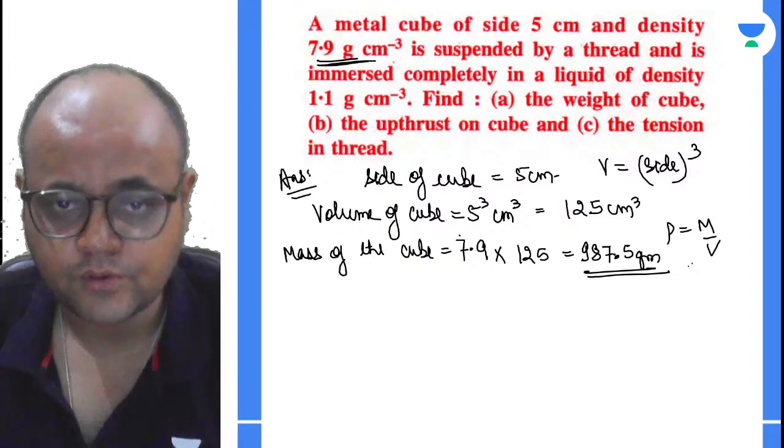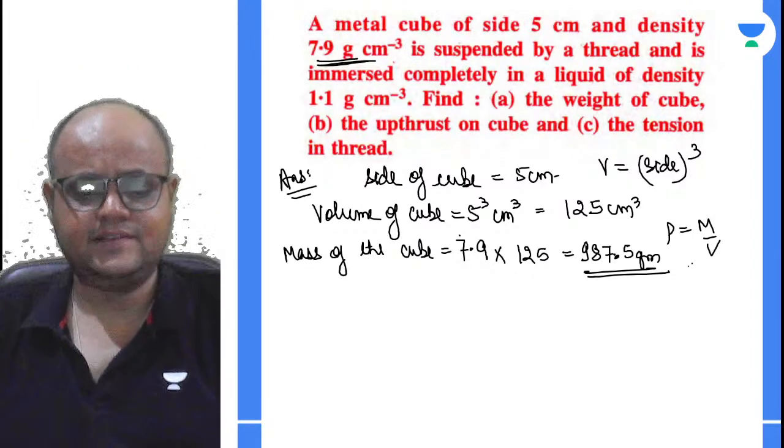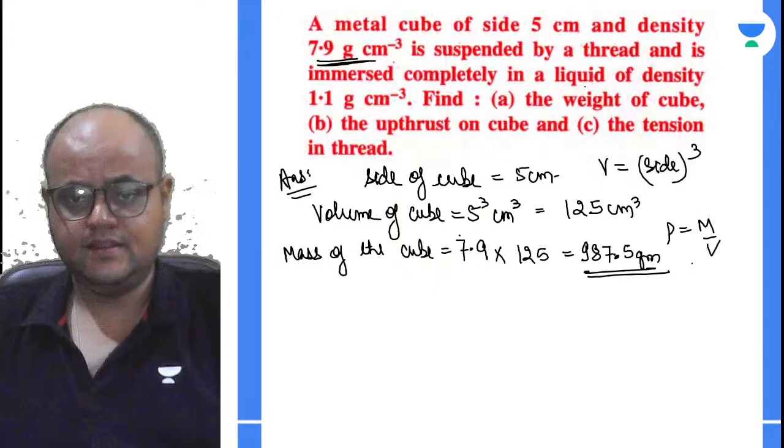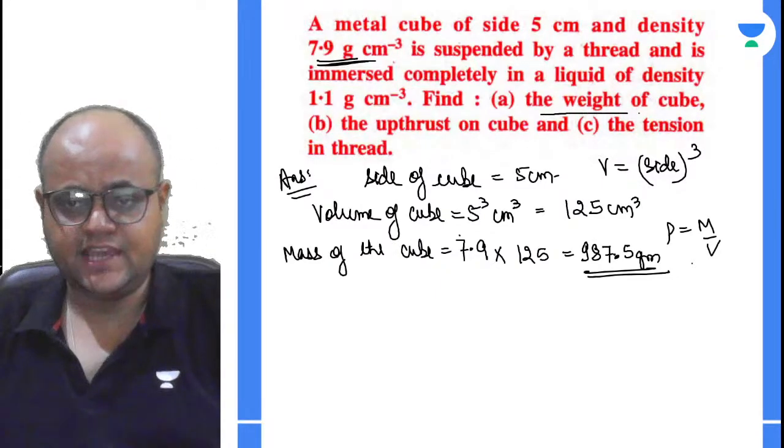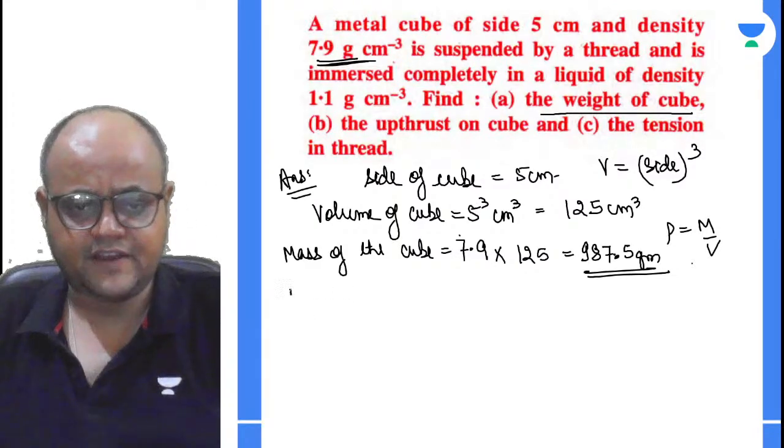So I guess you have got the mass, right? The very first part is asking for the weight of the cube. So yes, we can find the weight.